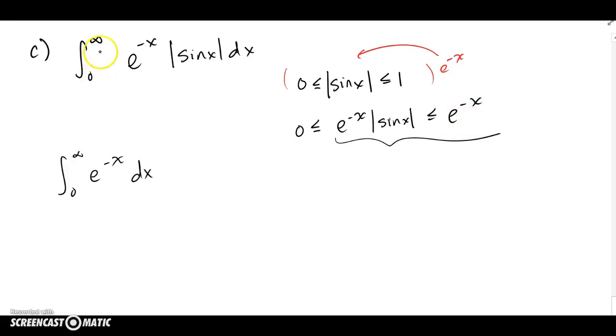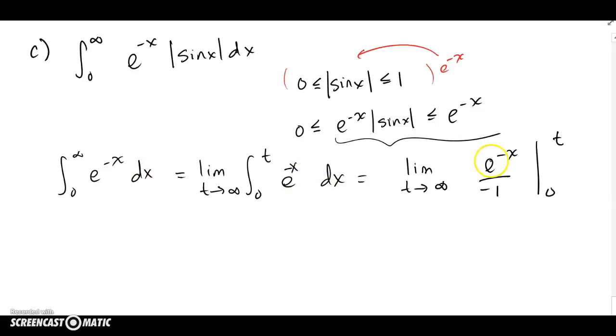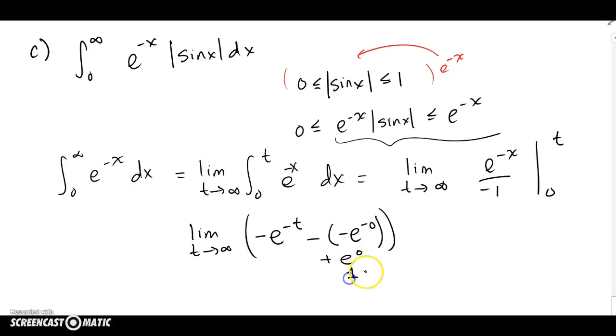Let's see what happens from 0 to infinity with the simpler function that we know is always higher than this complicated one. Let's just do a quick improper integral there. So the integral of e to the -x is just e to the -x divided by -1, with a quick u-substitution, from 0 to t, as t goes to infinity. Remember, the trouble point was infinity, so I replaced it with t. So this guy is just positive, e to the 0, which is 1. And all I'm worried about is -1 over e to the t and what will happen when t goes to infinity.